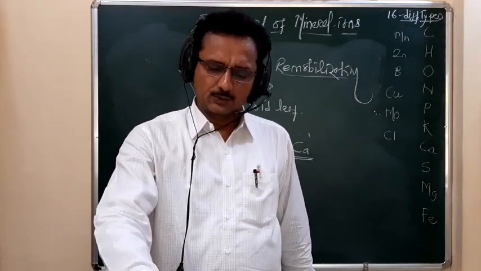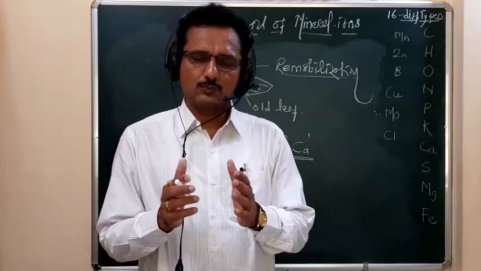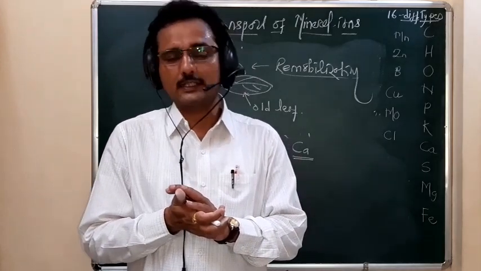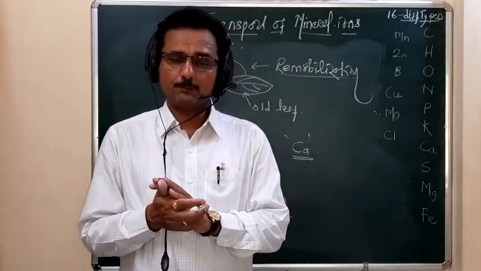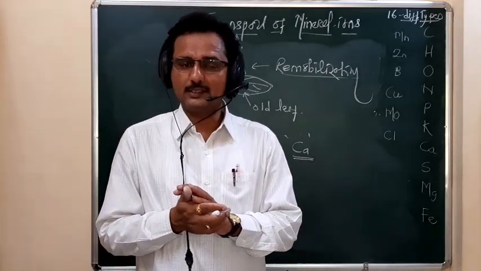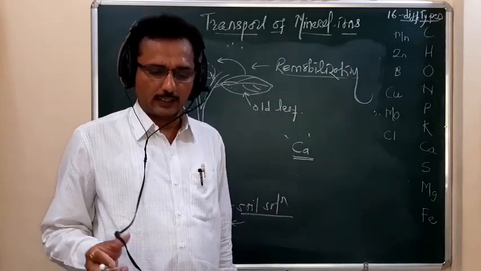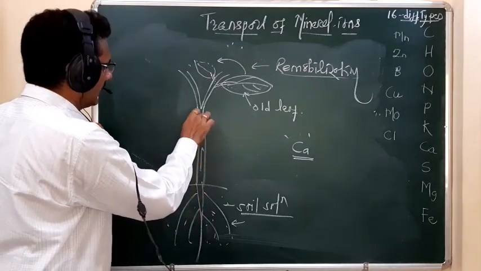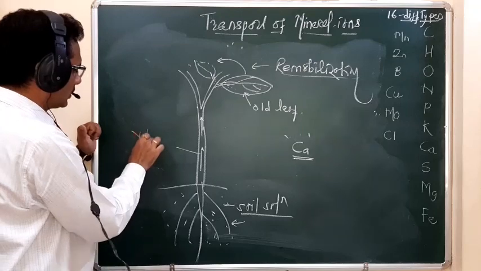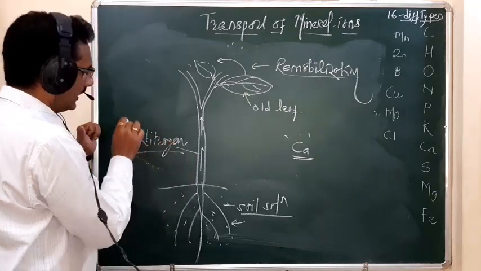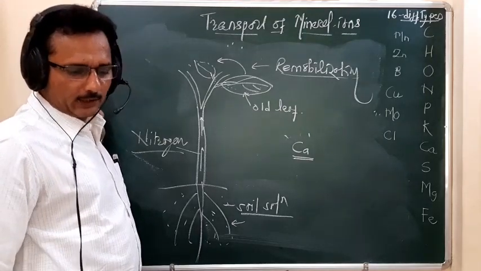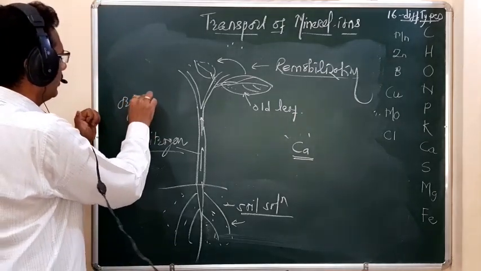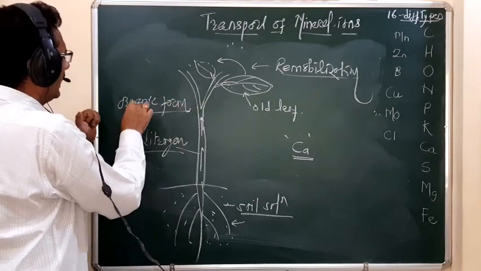Then the xylem exudate, as we talked about before, carries the mineral elements. Along with the mineral elements, the xylem exudate also shows the presence of nitrogen, but that nitrogen exists in an organic form.